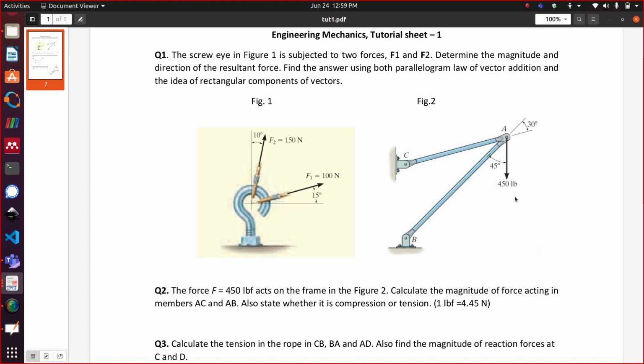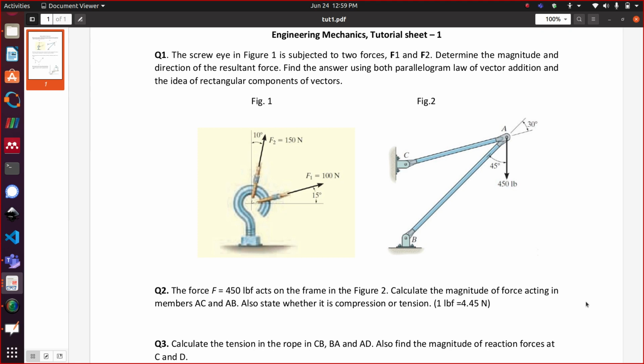So that force, 450 pound force, is acting on this frame. This is a simple frame that has 2 bars, AC and AB. C is a pin joint to the surface, B is a pin joint. Pin joint means you can rotate the bar about this point. Here also you have a pin joint, and you need to calculate the magnitude of force acting on the members AC and AB. State whether it is compression or tension.